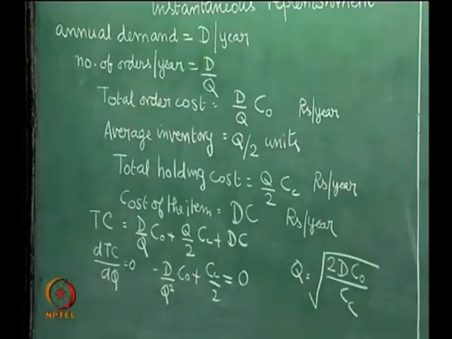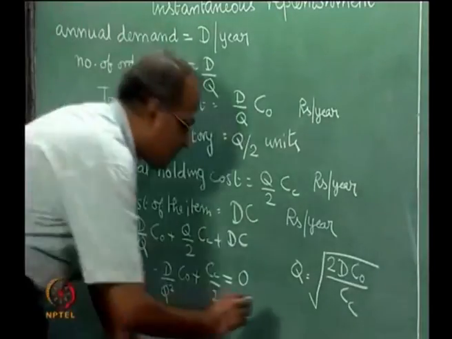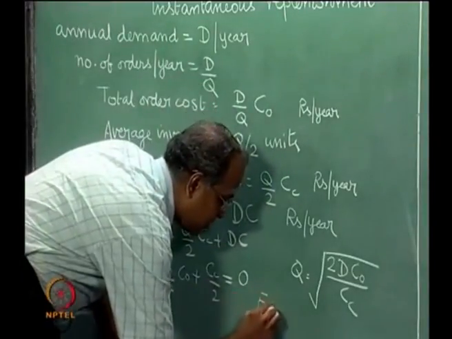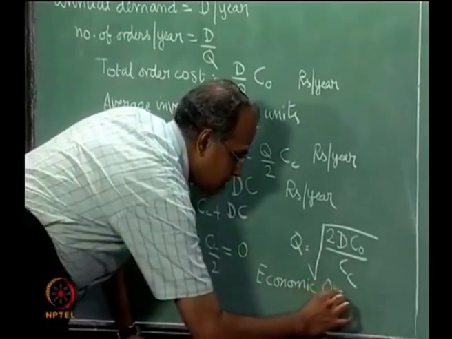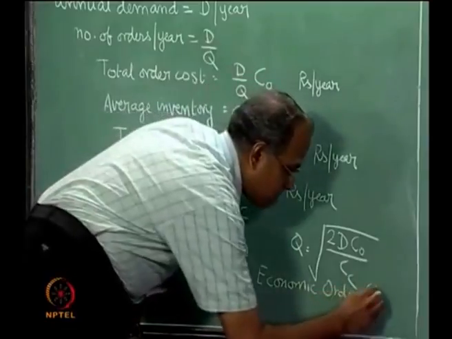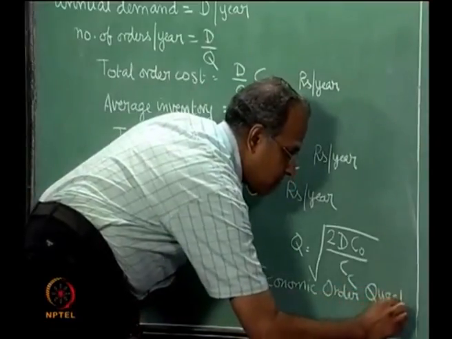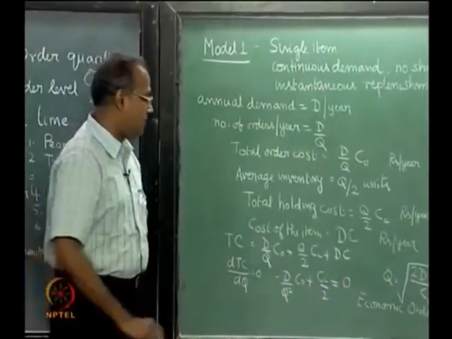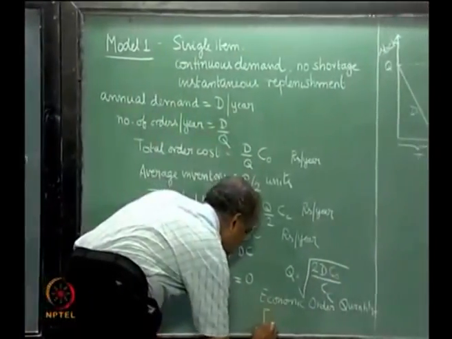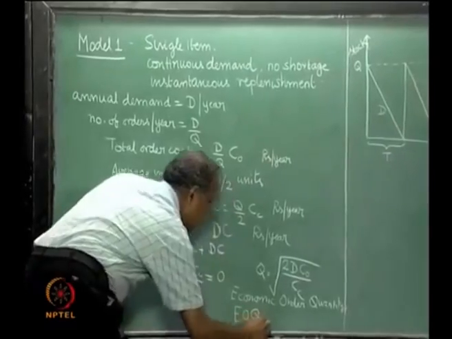Now this quantity q is called the economic order quantity. It is also called EOQ for short.